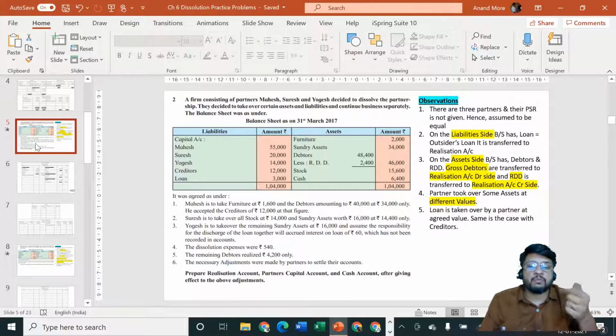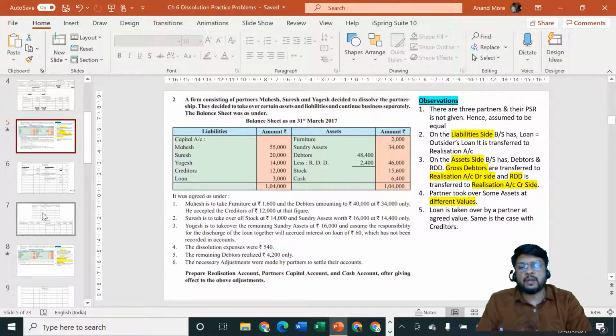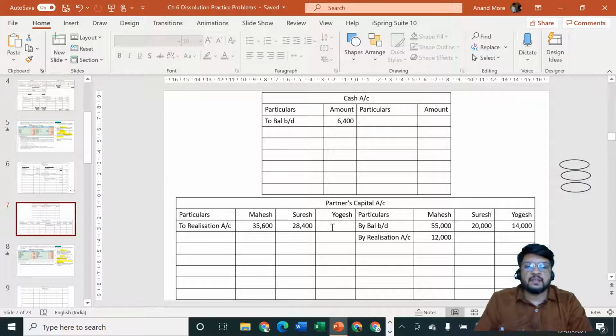We need to find out what is the agreement now. The agreement is that he is taking over sundry assets at rupees 16,000. So who is the receiver? Yogesh is the receiver. And what is going out? Sundry assets are going out. So Yogesh capital account debit side, sundry assets 16,000.